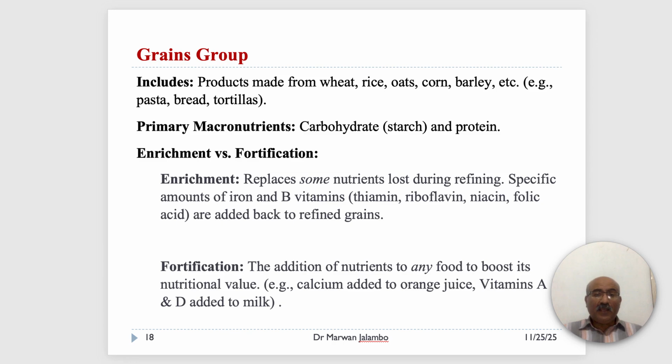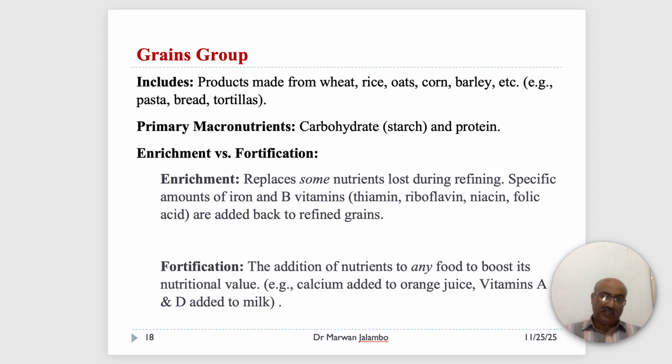In most countries, refined grain products are often a good source of vitamins and minerals because they have undergone enrichment or fortification. It's vital to know the difference. Enrichment is the replacement of some nutrients that were lost during processing.